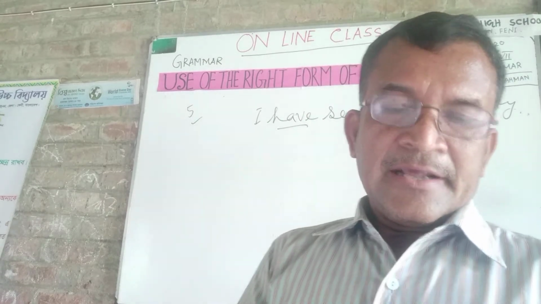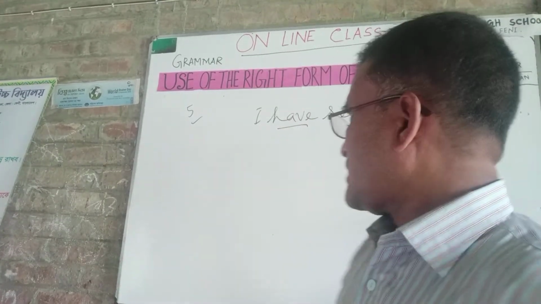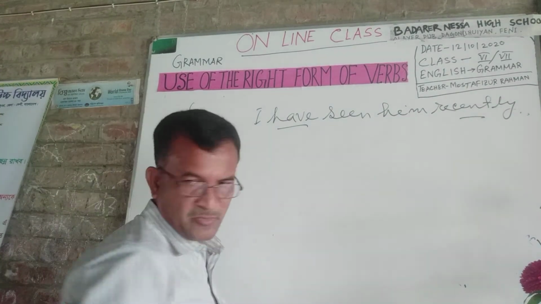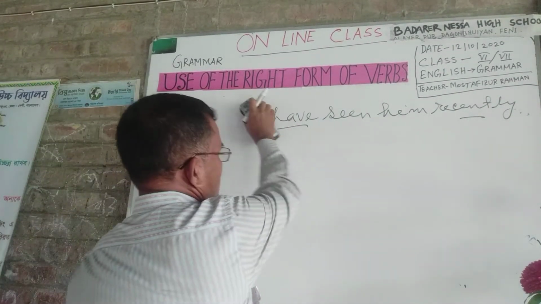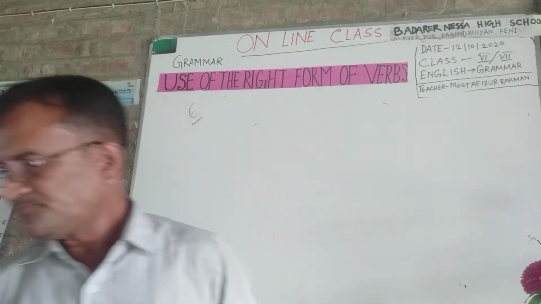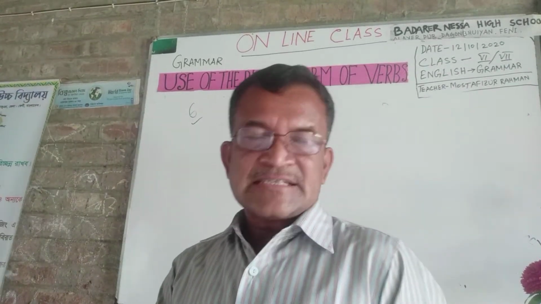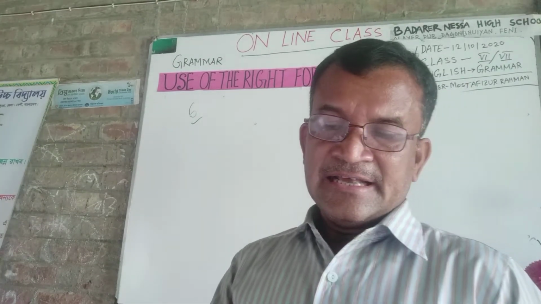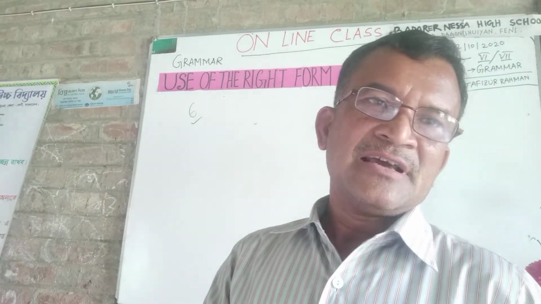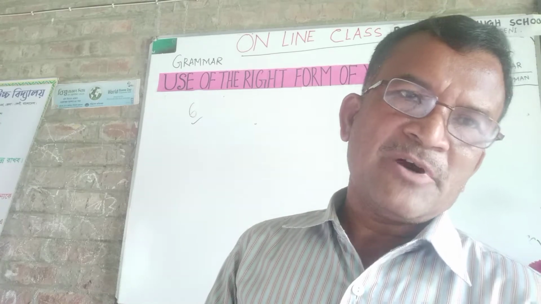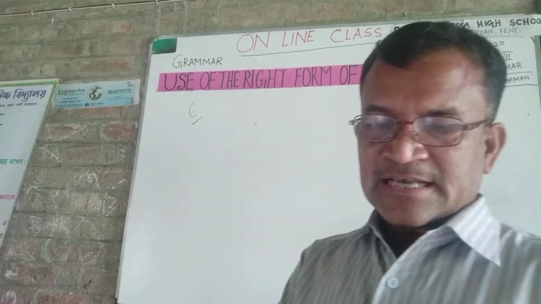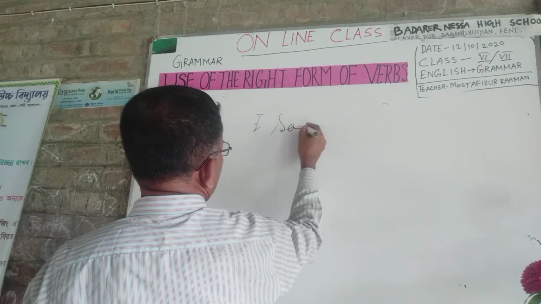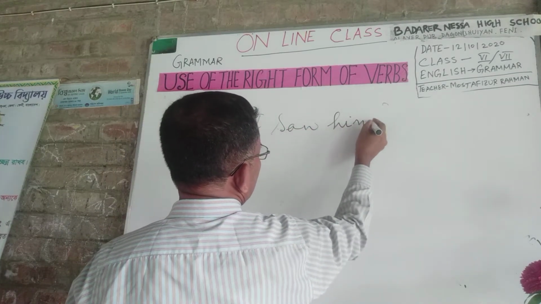Okay. Formula number 6. Yes, students, follow me. When a sentence indicates a past fact, then you must use the verb of first form, such as: I saw him last night.